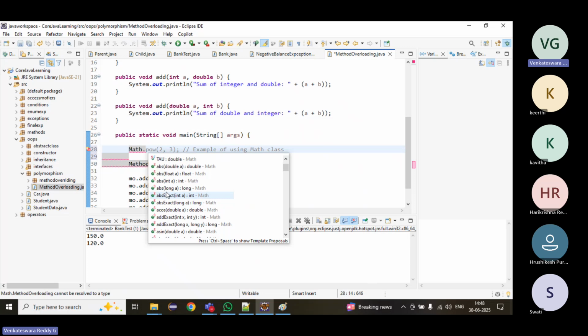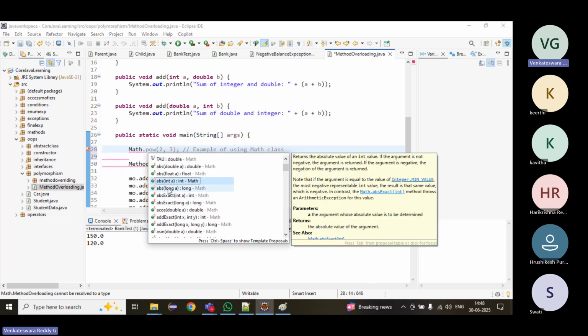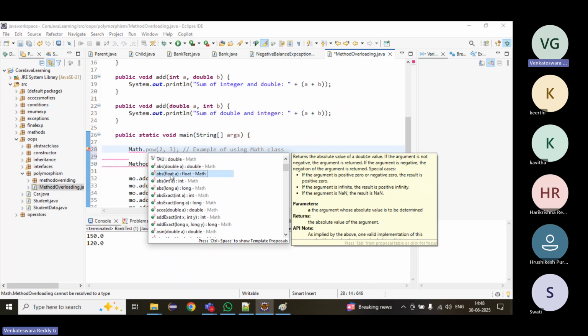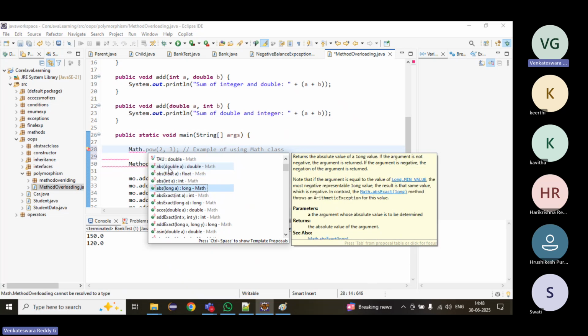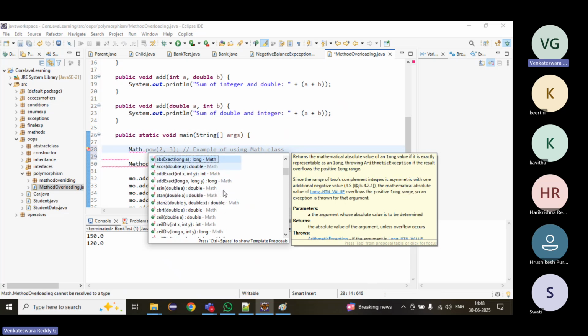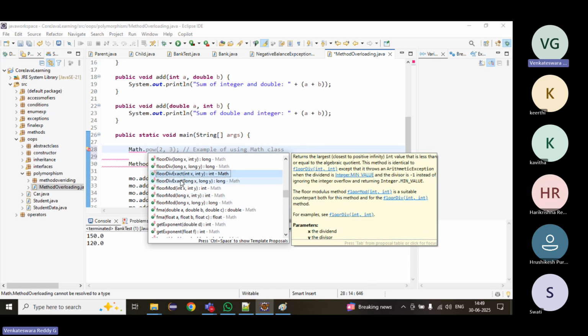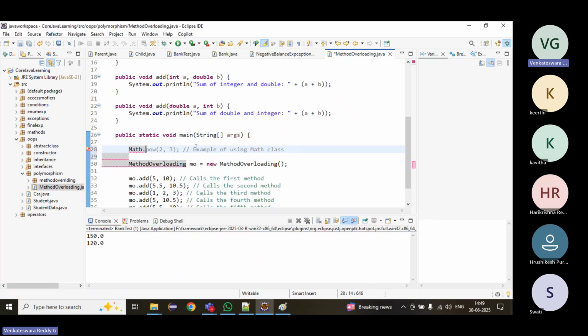In the Math class, these are all abs, absolute. The first four methods have the same method name, but the arguments are different: double, float, int, long. Similarly ceil, floor, and so on. The method name is the same but the arguments are different. That is called method overloading.